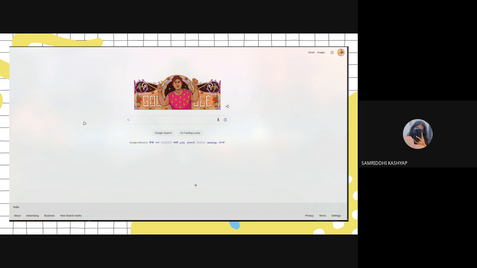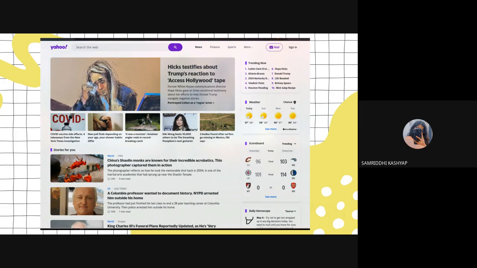But having the search bar as the center of attraction in their page really verifies what they stand for. While Yahoo has the search bar not in the center of the page, but on the top, and we have a lot of things here. Let me tell you, this is not Yahoo Discover or any other thing. It is Yahoo's main page.